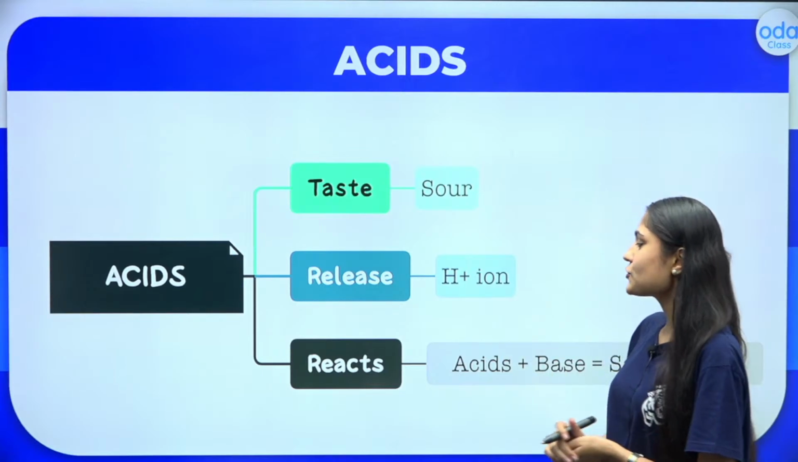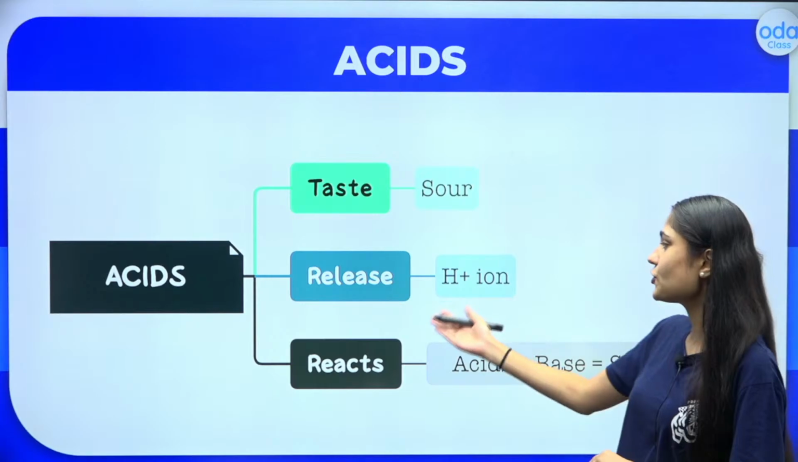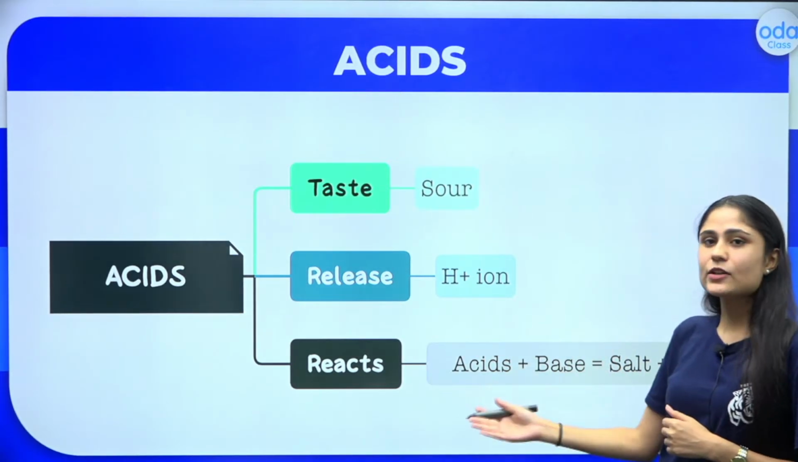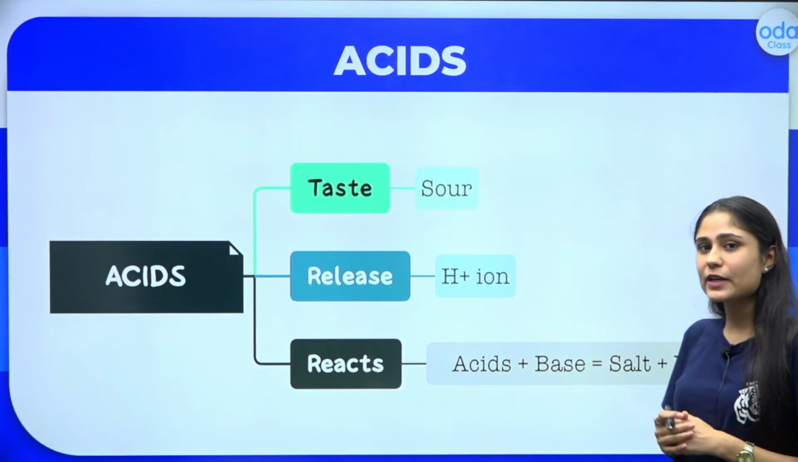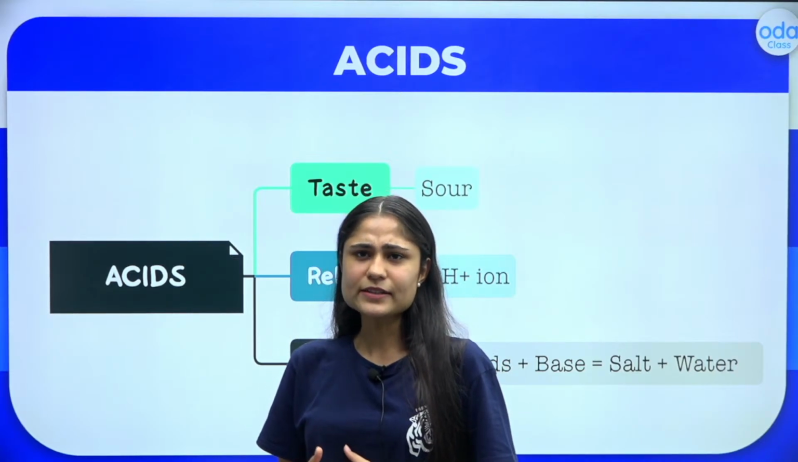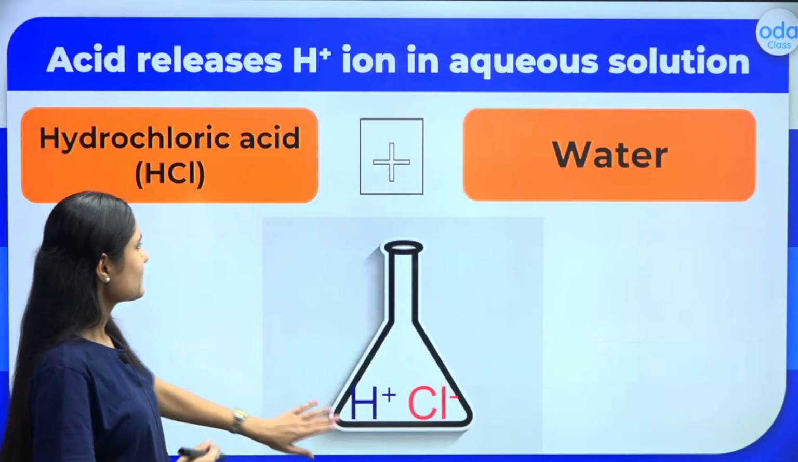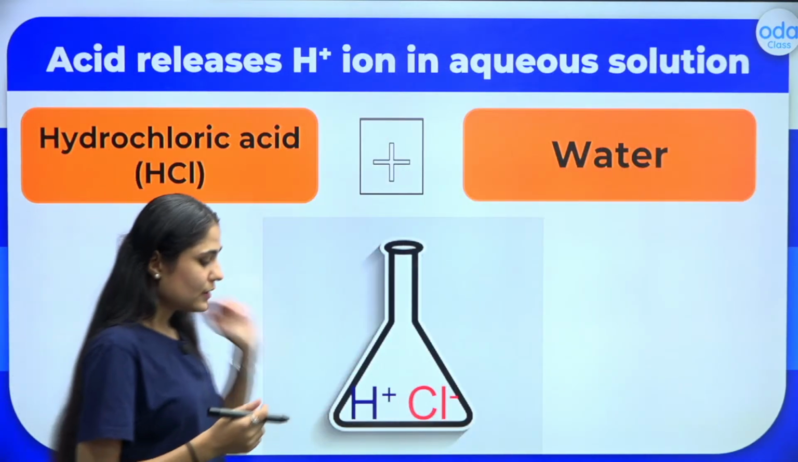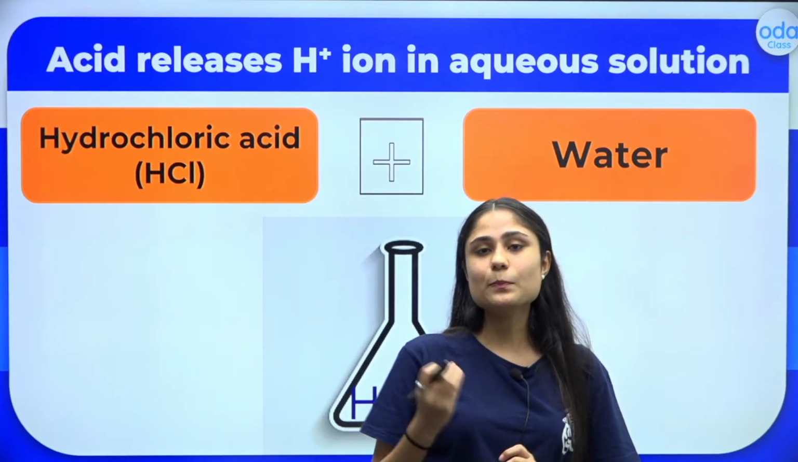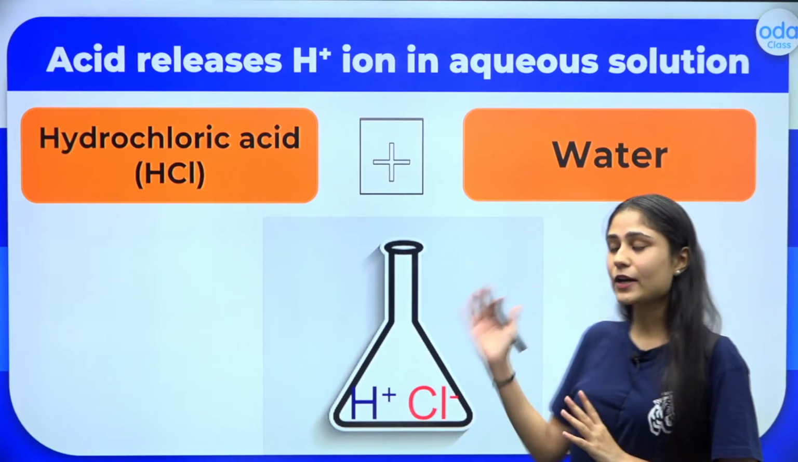What are these? Whenever we dissolve an acid into water, it should release H plus ions. Other than this, it also reacts with a base to give us a salt as well as water. Now let us learn all of these things one by one in detail. Look right here, look at the heading. Acid releases the H plus ion when it is dissolved in water or in an aqueous solution.